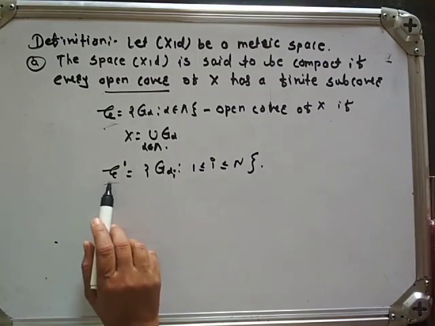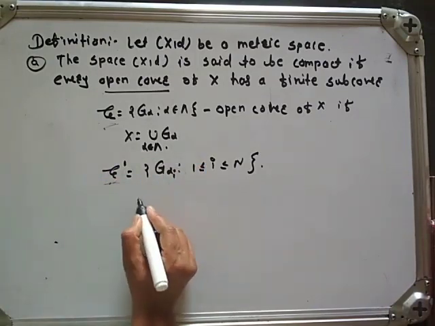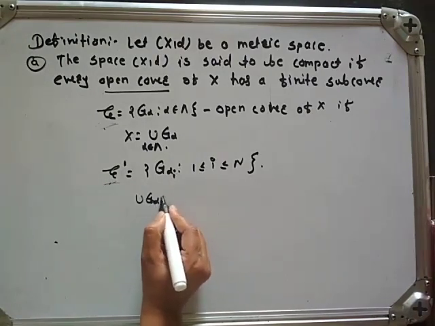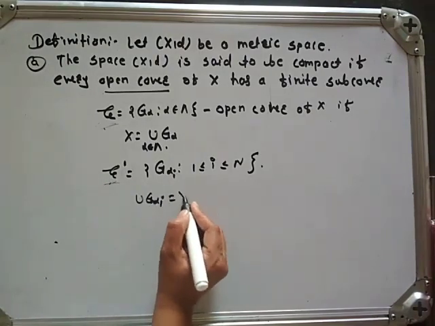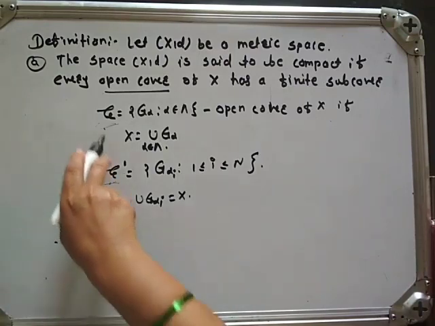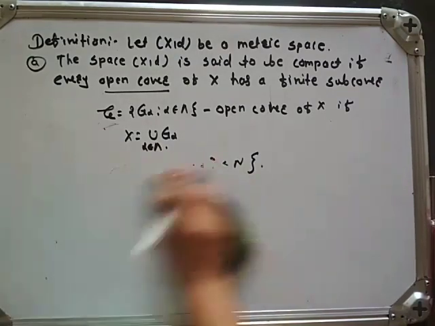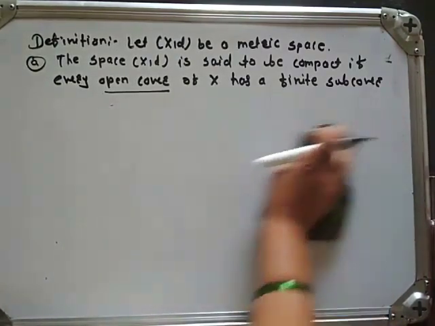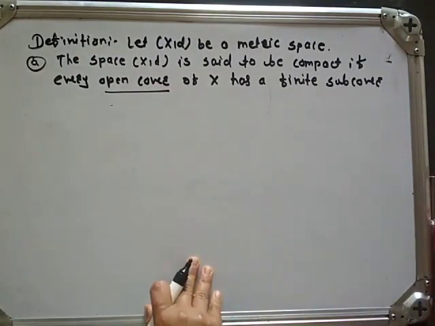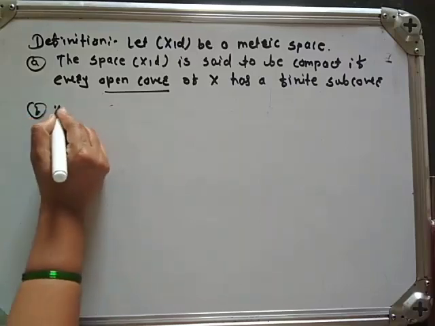This script G dash is a finite subcover of G, meaning we have the union of G_alpha_i equal to X. Then we say that the script G dash is a finite subcover of script G. What is compact? Compact is if every open cover of X has a finite subcover. Let us take the next definition.